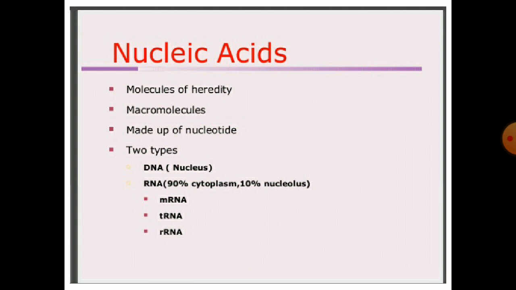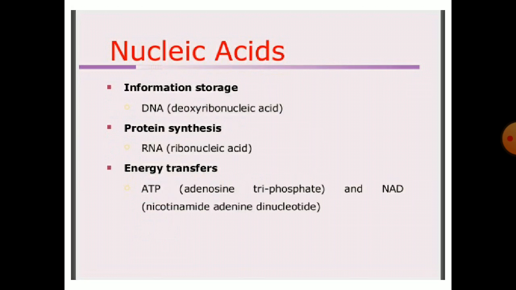Nucleic acids are the hereditary macromolecules made up of nucleotides. They have two types. The first is DNA, found in the nucleus, and the second is RNA, which is 90% in the cytoplasm and 10% in the nucleus. There are three types of RNA: mRNA, tRNA and rRNA. For information storage, DNA is deoxyribonucleic acid. For protein synthesis, RNA is ribonucleic acid. For energy transfer, ATP is adenosine triphosphate, and NAD is nicotinamide adenine dinucleotide.